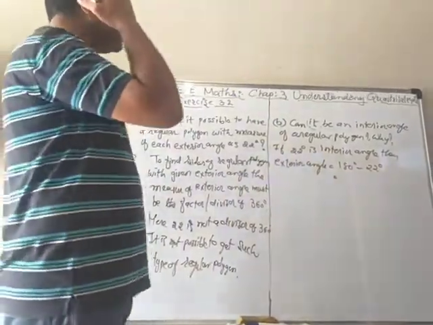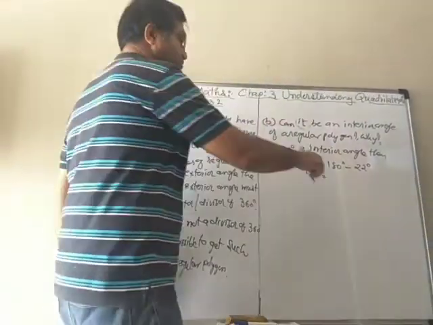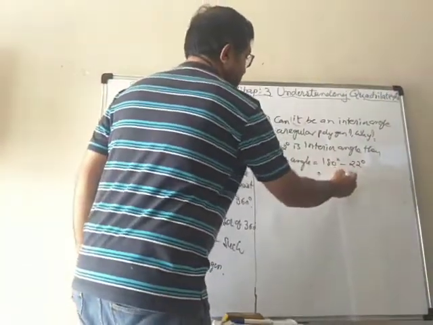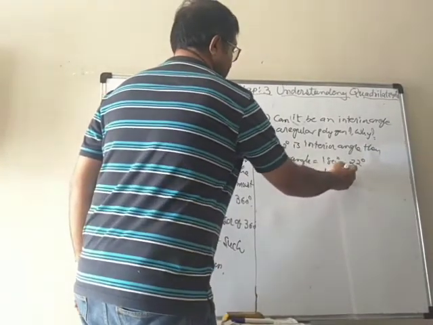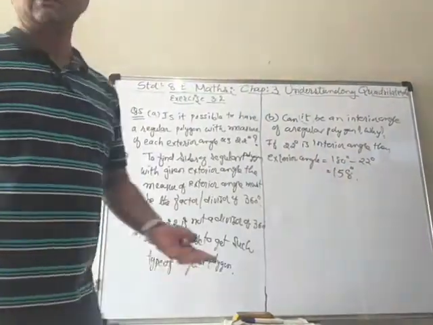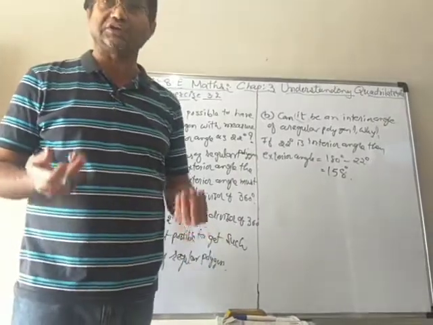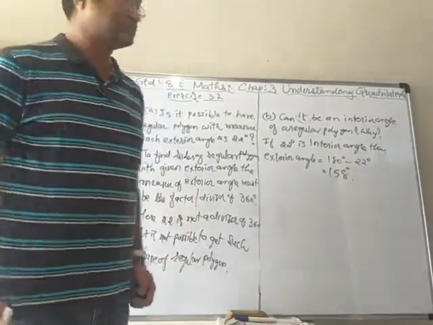So 180 degree minus 22 degree. 10 minus 2 is 8, 7 minus 2 is 5, 158 degree. Now we know that 158 is also not a divisor of 360.